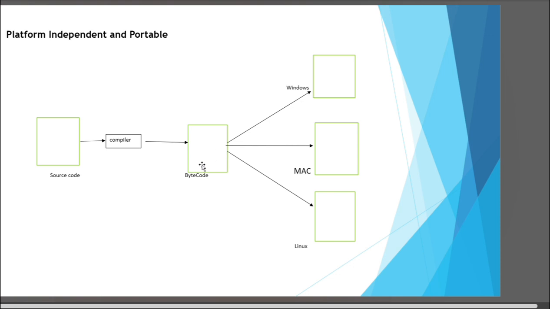We can generate this bytecode in one operating system, and another operating system like Mac, Linux or Windows can take this bytecode and process it with its own operating system and produce the output, because every operating system's execution processor is different. That's why it takes the bytecode from one operating system and executes that bytecode in its own operating system.